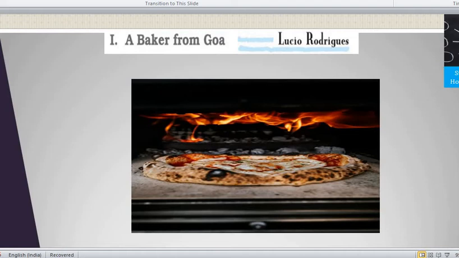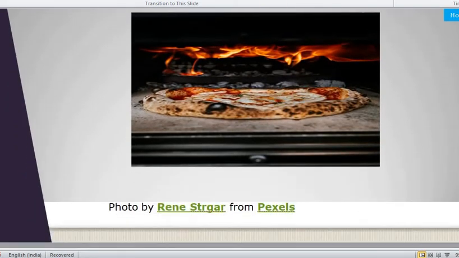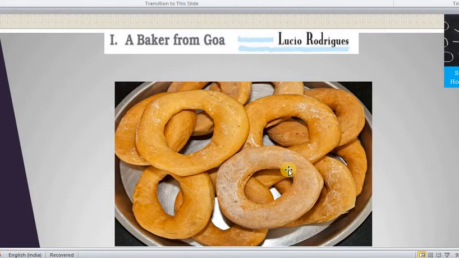What are the bread bangles? It looks something like this here in the picture. It looks like bangles, and when it is taken fresh out of the oven, it breaks like bangles with a noise. So author Lucio Rodrigues was very much fond of these bread bangles made by the baker or a pader.